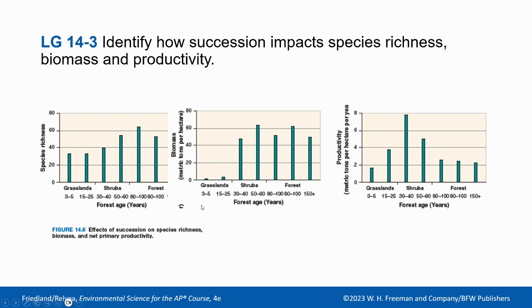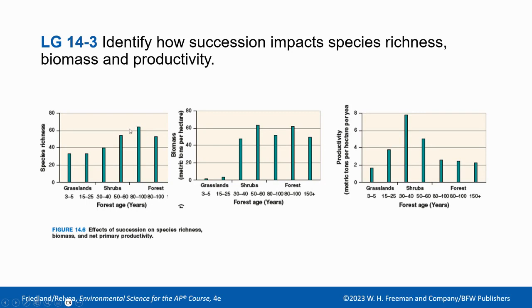So the way to demonstrate that is with these graphs. This is the effect of succession on species richness, biomass, and net primary productivity. You can see here in the years, our grassland looks like we had started out with 40 grasses, then we moved up to eventually we get to this climax forest part. And by here, what that is telling you is that we have used up a lot of our resources. So then things start to compete, and we know that when things have to compete, somebody has to win or lose, and the loser usually dies or moves on.